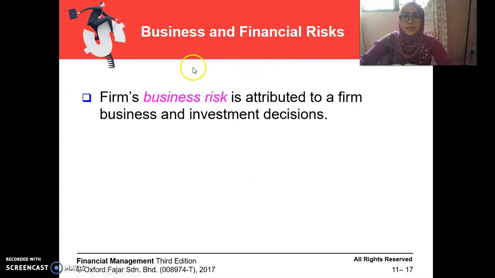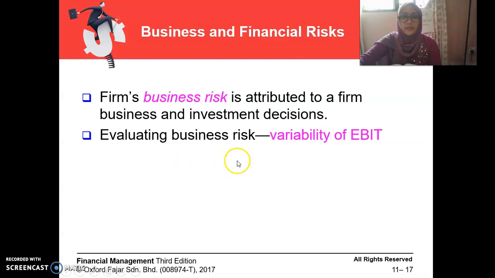Next, business and financial risk. Firm business risk is attributed to a firm's business and investment decision. So all our business risk is related to our decision in our business and investment when you are making a decision of investment. Evaluating business risk means the variability of EBIT.